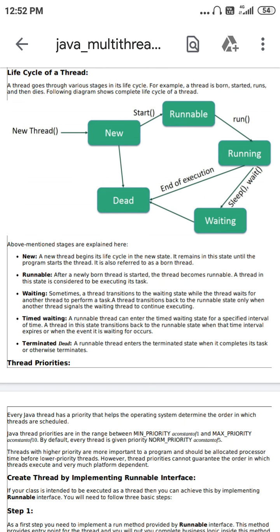From this concept, the threading concept has come. Multi-threading means that within a program you can create sub-threads or multiple threads, and those threads will continue their work in parallel.